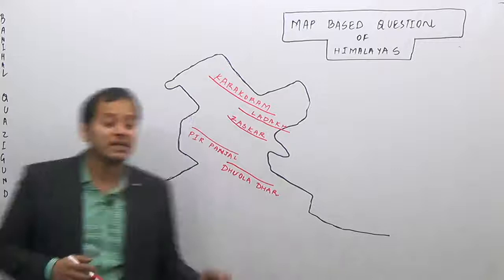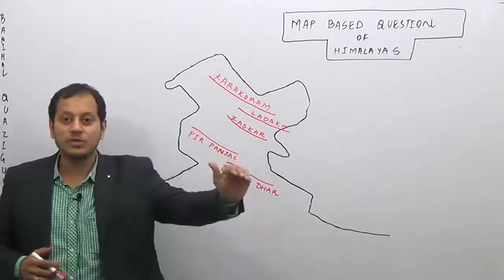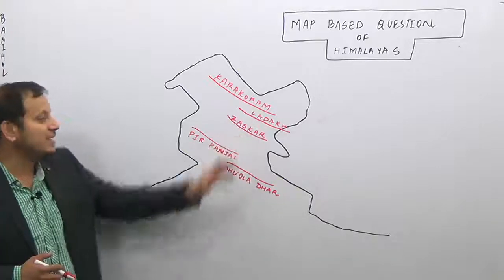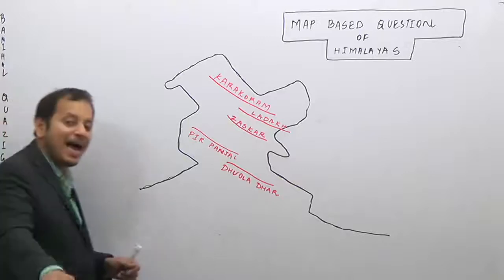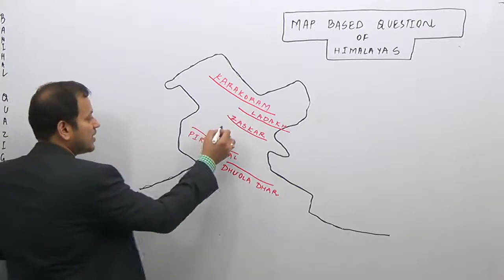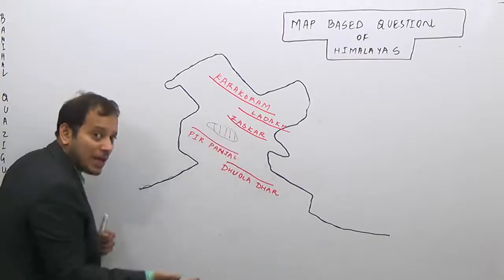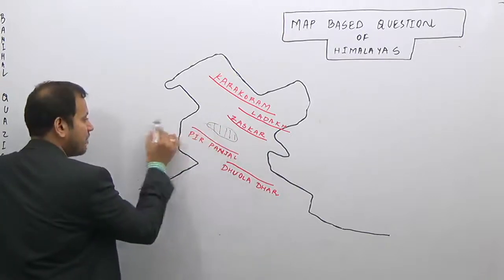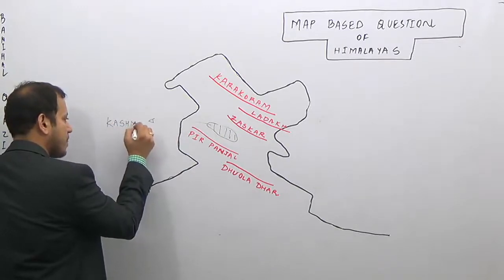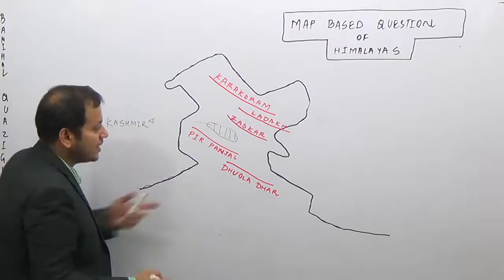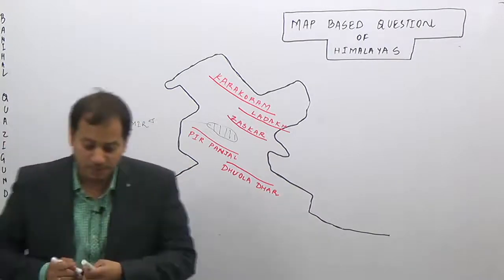Repeat with me again that northernmost is Karakoram. Karakoram's southern part which goes into Tibet is the Ladakh range. Then is the Zaskar range. Between Zaskar and the Pir Panjal range is a famous valley. What is the name of the famous valley here? There lies the famous valley of Kashmir. Then the next is the Pir Panjal range and the Dhauladhar range in the state of Himachal Pradesh.